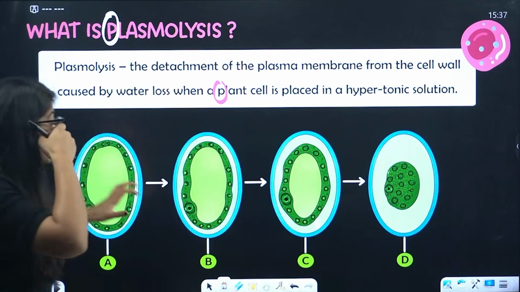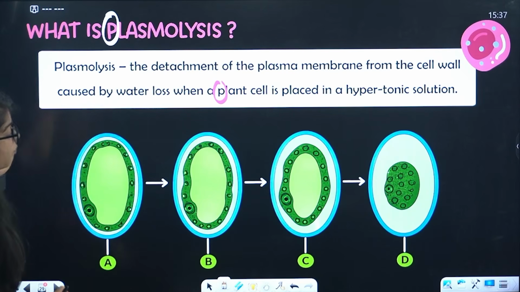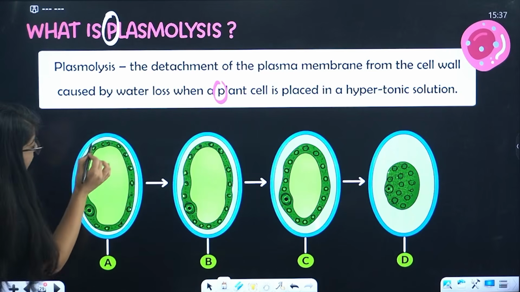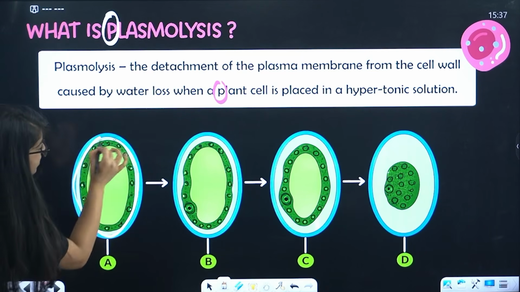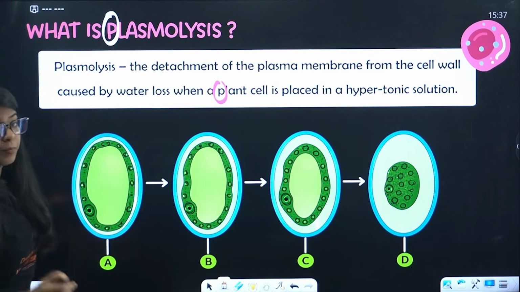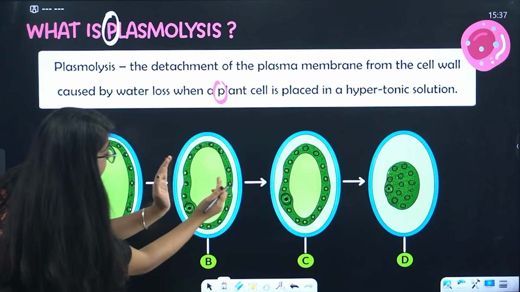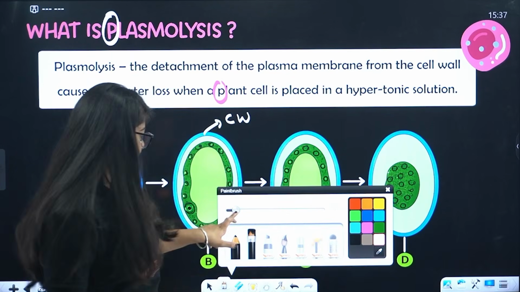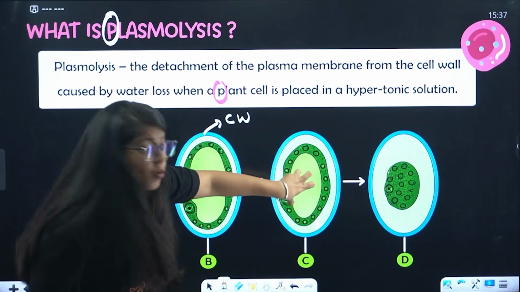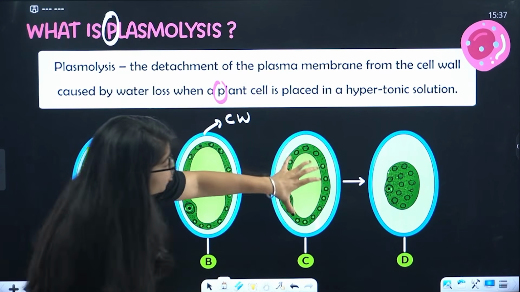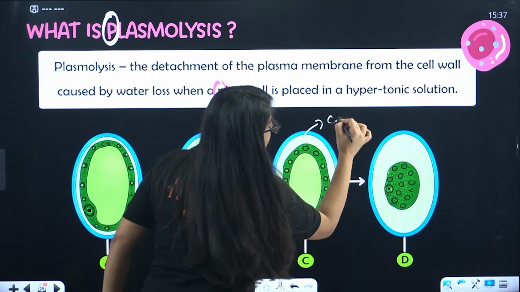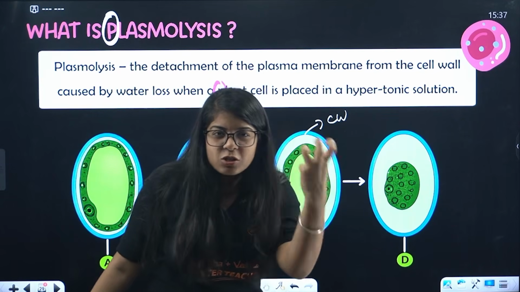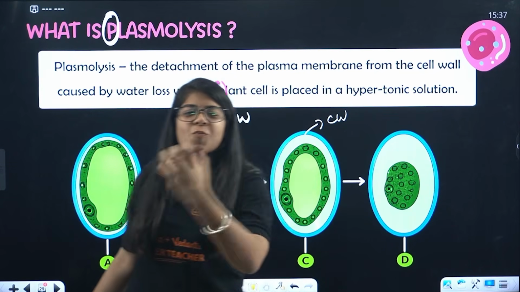Look carefully. This is the whole cell. I put it in a hypertonic solution, it has started shrinking. So see, first this cell wall is directly in contact with the plasma membrane. Now this plasma membrane is shrinking, the cell wall is still rigid, it is not moving. Then it is shrinking even more. See this green part, it is shrinking even more. The cell wall is not moving again, and then it shrinks and forms a small structure.